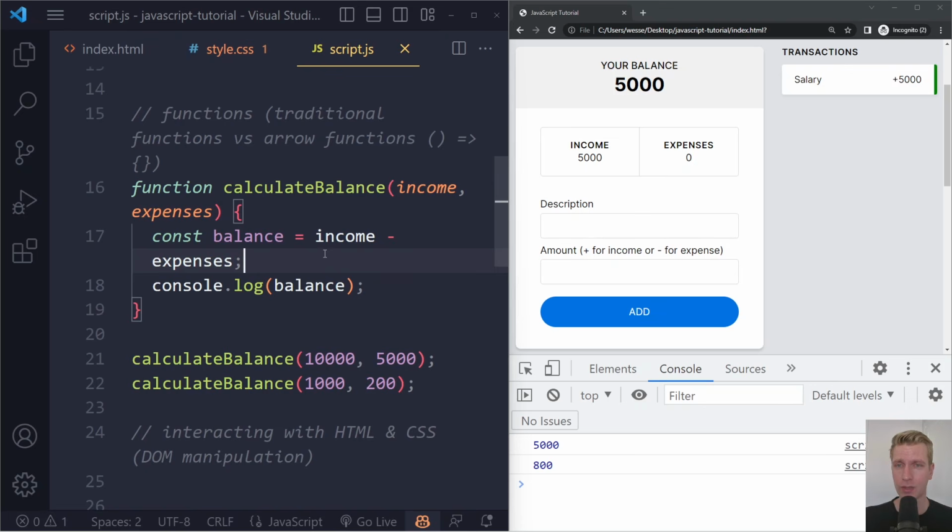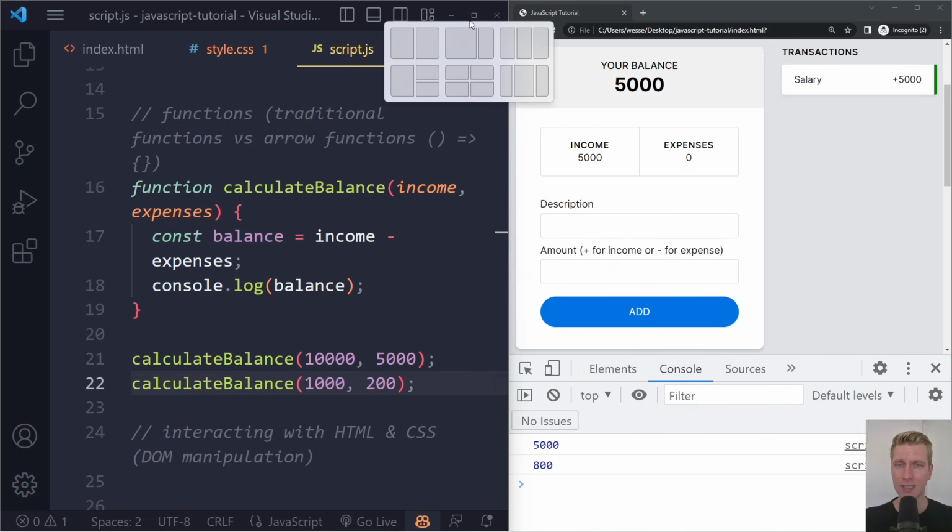So then in the function body, we can use income and expenses. It's going to do the calculation: 10,000 minus 5,000 is 5,000, and it's going to assign it to balance, right? And then we're logging balance, and we get 5,000. Then that function is finished. So we're going to continue with this statement here, and then we're running the function again with different inputs, different arguments. So a function is just a way of grouping together statements, and we can give it input to make it more dynamic.